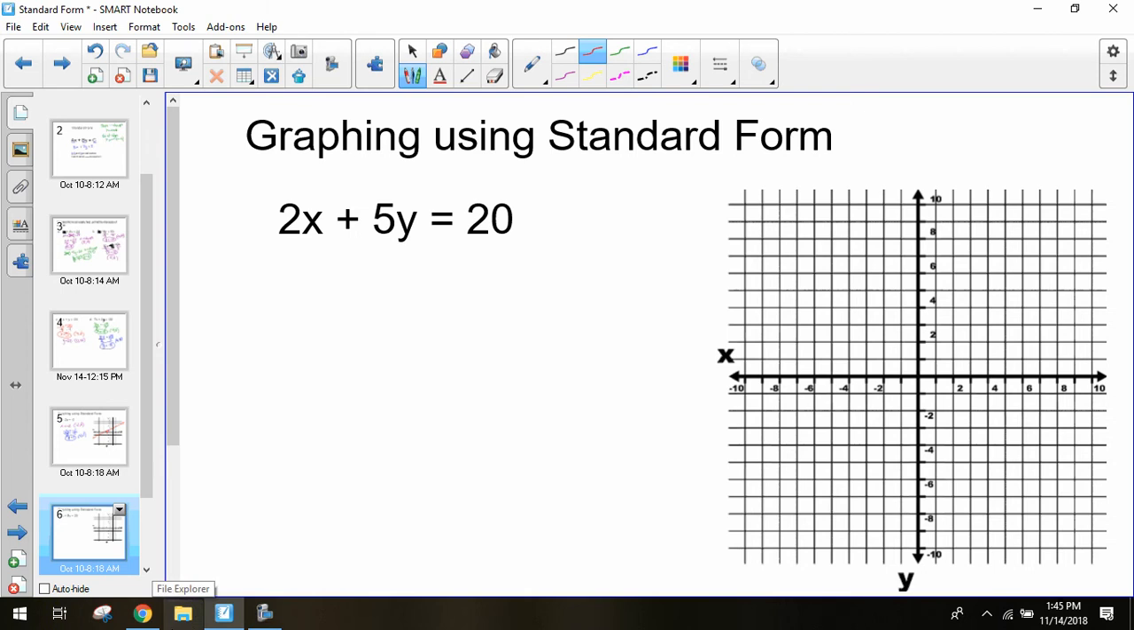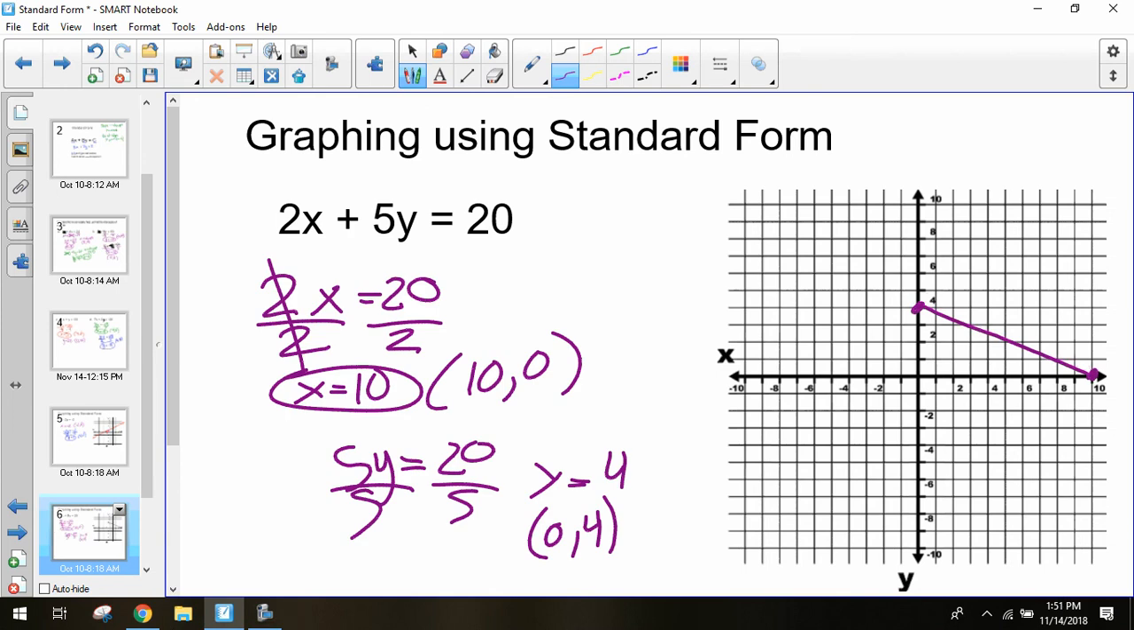Alright, so you should have been able to find your x and your y-intercepts. 2x equals 20 if you cover up that y. Divide by 2, you get x equals 10, (10, 0). Plot that point. 5y equals 20 if you cover up the 2. Divide by 5, y equals 4, (0, 4), plot that point. You can draw your line between them, and we get this sort of quarter of our graph line.